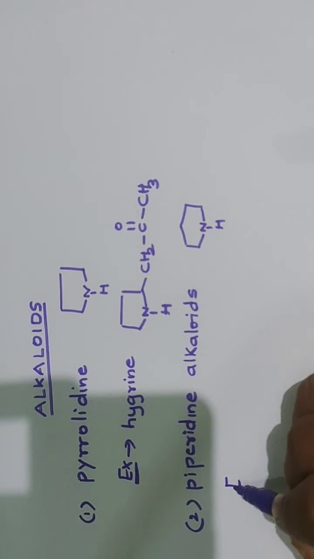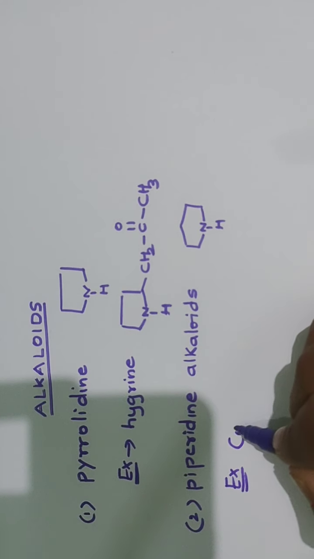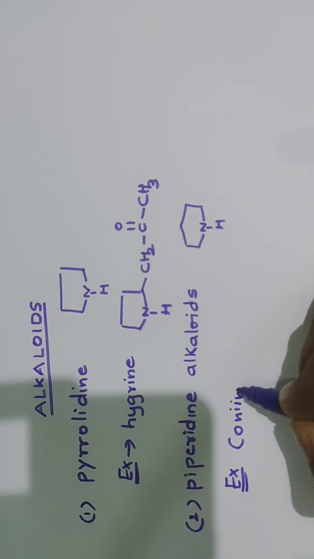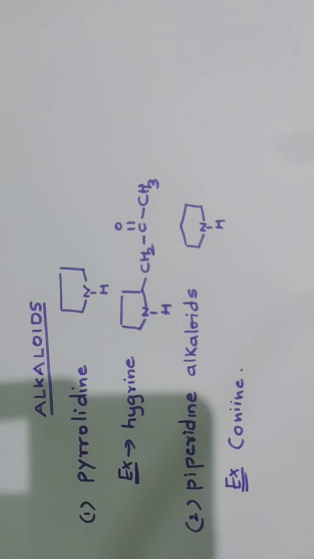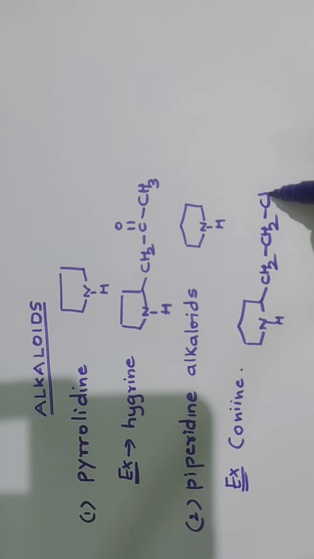Example for piperidine alkaloids is conine. The structure of this molecule is like this. CH3, piperidine alkaloids. Okay, so based on the heterocyclic ring system, we can classify these alkaloids: pyrrolidine alkaloids, piperidine alkaloids.